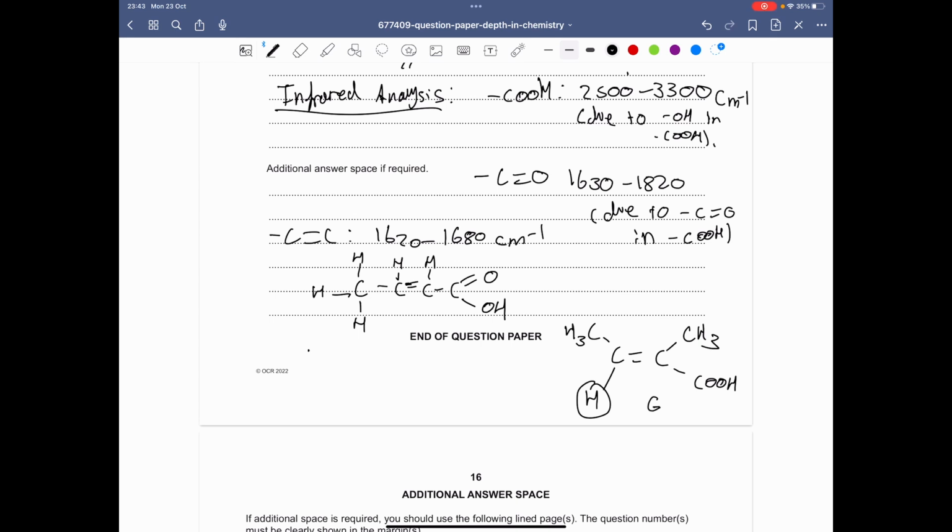And so in EZ isomerism, there may be no hydrogens, or there may be only 1 hydrogen. But in cis and trans, there will be 2 hydrogens. And obviously, the heaviest groups are found on opposite sides. So the COOH and the methyl group are found on opposite sides. So this is going to be a trans isomer.